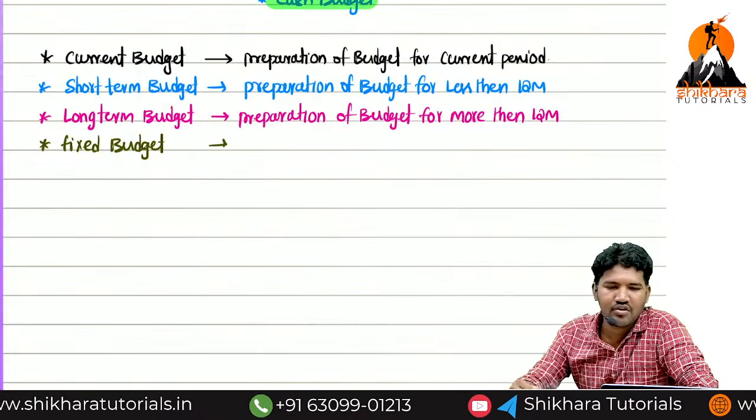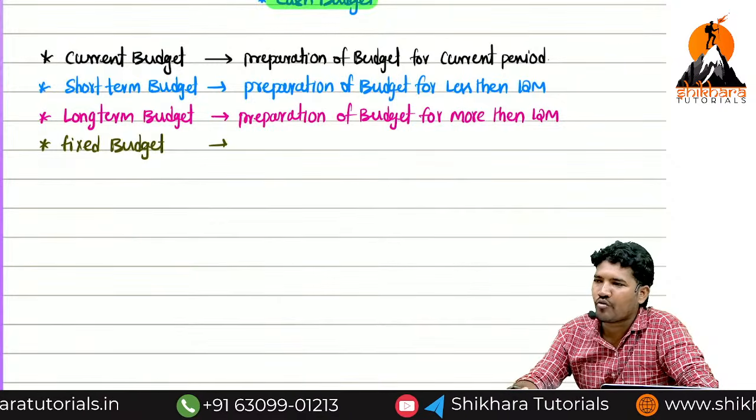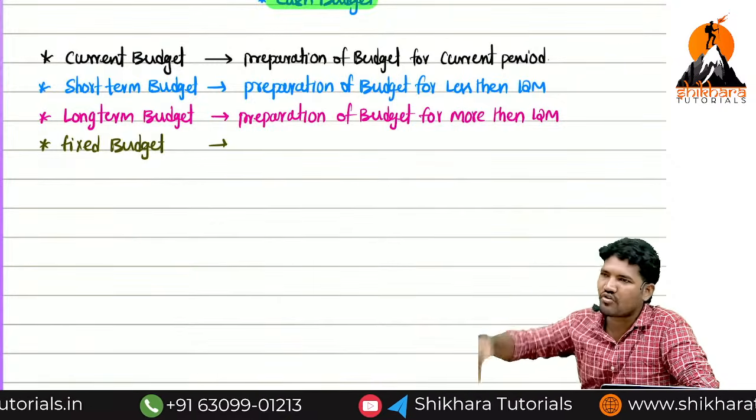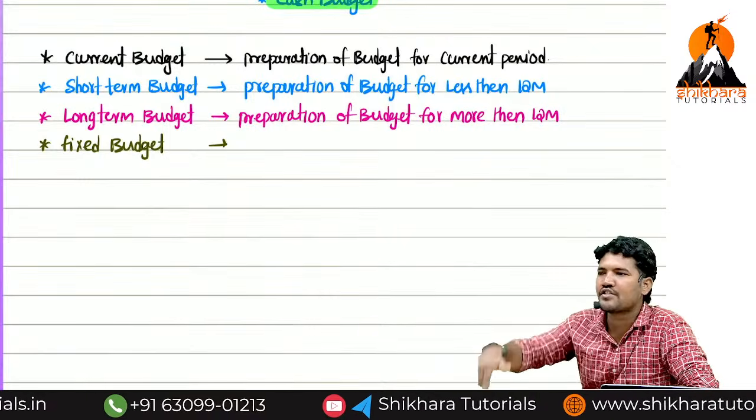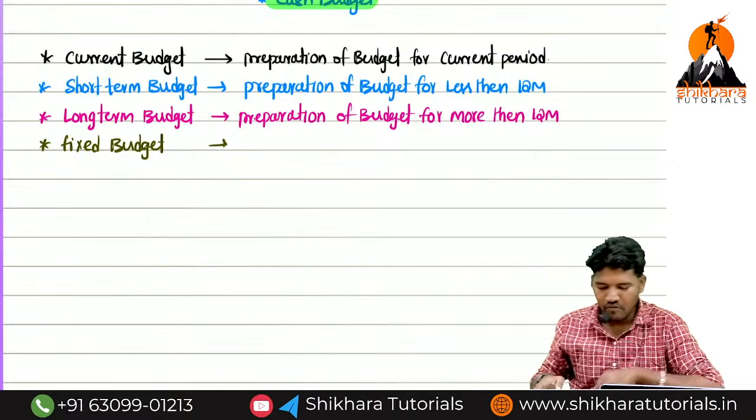Now what about fixed cost? Cost does not vary with change in level of output. If output increases, fixed cost is the same. If output decreases, fixed cost is the same. Do you understand the logic behind this? Okay.